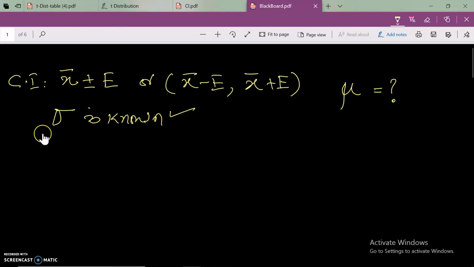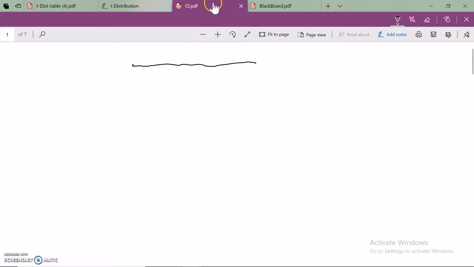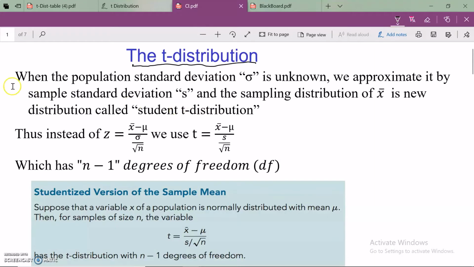So far, we have given you an unrealistic situation: we are trying to find the confidence interval for mu when sigma is known. Now we move to the more realistic situation, when the population standard deviation sigma is unknown.